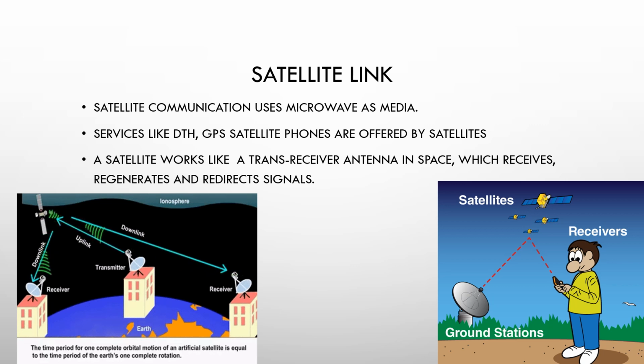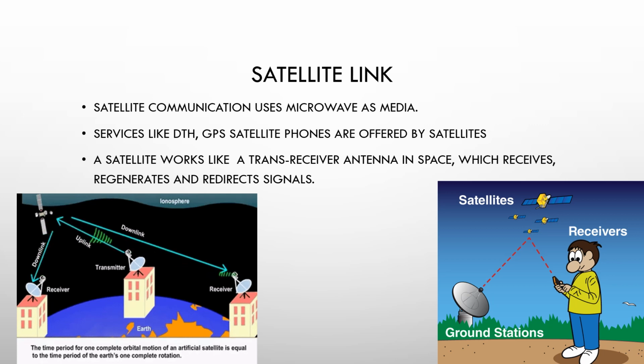So in this picture you can see there's a download link, and the antenna that you have at home is a receiver through which you can receive the signal. That is why you can watch any TV channel on your TV. Now take the example of your mobile phone. Your mobile phone has a GPS which allows us to check the map. Now with the help of GPS we can get the map of a specific route through which you want to travel. So this works with the help of a satellite.